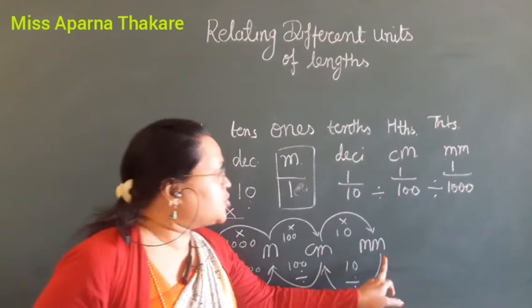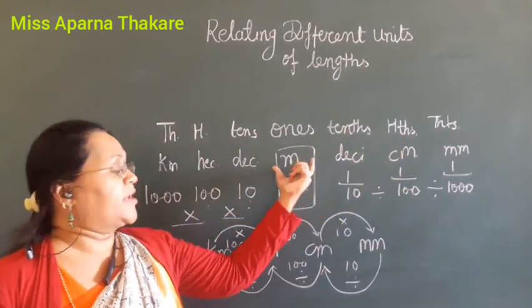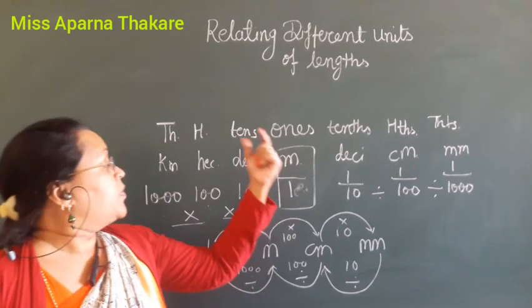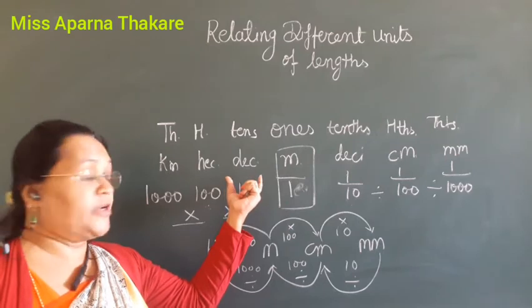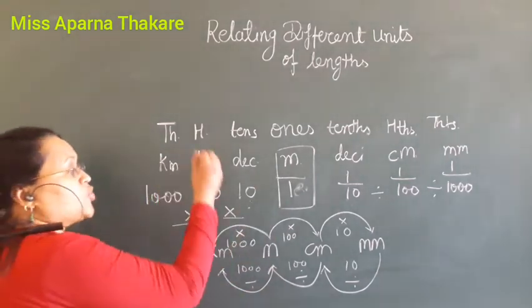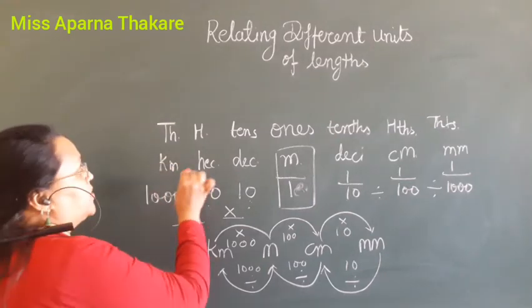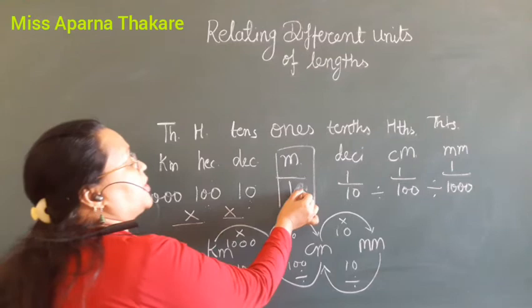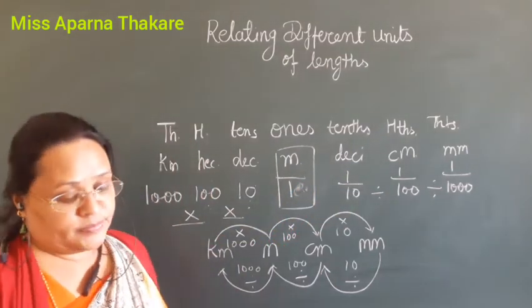So millimeter is the smallest, then centimeter, then decimeter. Meter is the basic unit. Then decameter, hectometer and kilometer. So kilometer is the biggest, bigger than hectometer, then decameter, meter, decimeter, centimeter and millimeter.